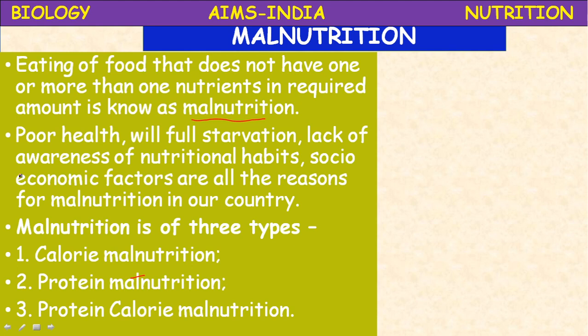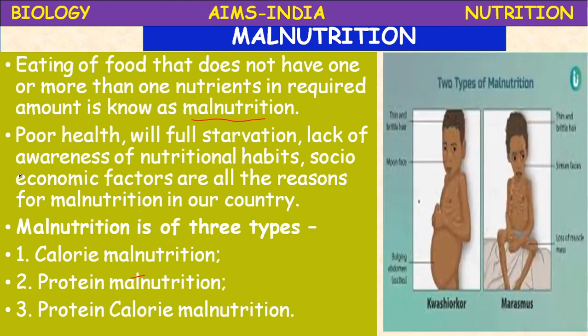Protein calorie malnutrition means due to the deficiency of protein as well as calorie. Calorie means carbohydrates and fats. So here 2 types of malnutrition are mentioned: protein malnutrition and protein calorie malnutrition.